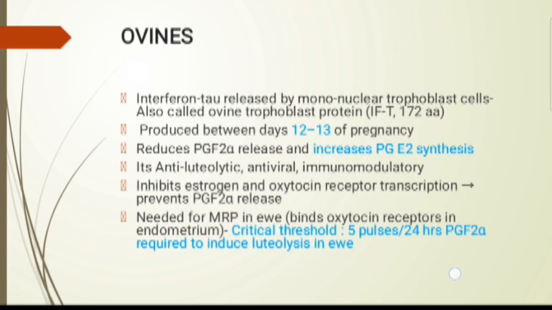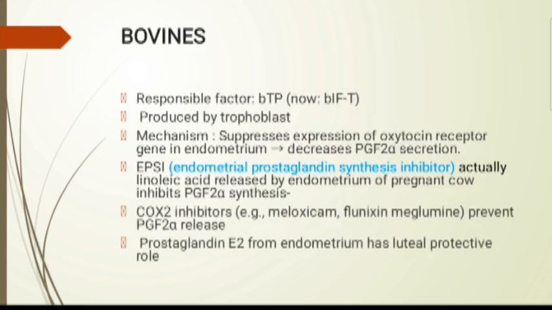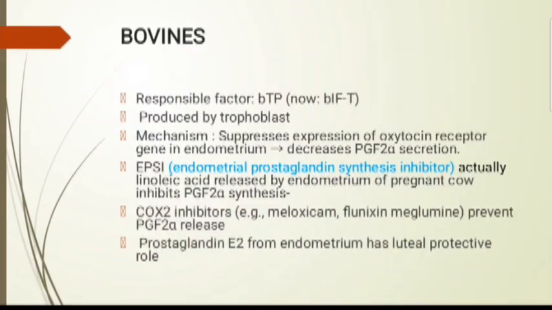The critical threshold is 5 pulses per 24 hours of PGF2 alpha to induce luteolysis in case of ewes. After that, in bovines, the responsible factor for MRP is BTP, that is bovine trophoblastic protein, or bIFN-tau, bovine interferon tau, produced by trophoblast cells. The mechanism here is that it suppresses expression of the oxytocin receptor gene in the endometrium, which decreases PGF2 alpha secretion.